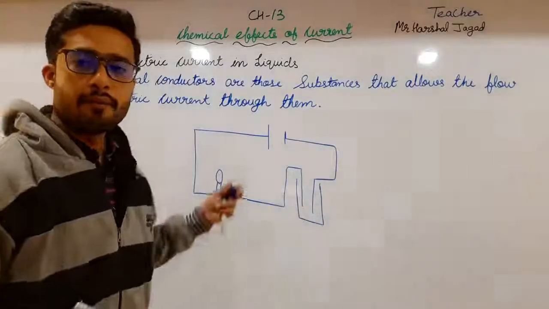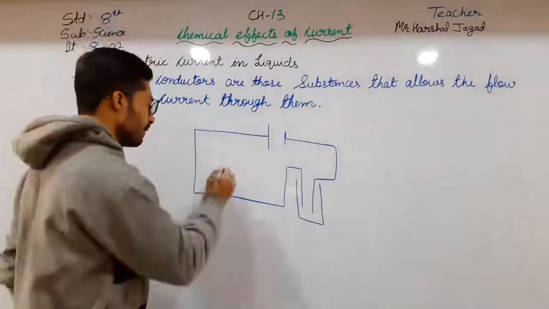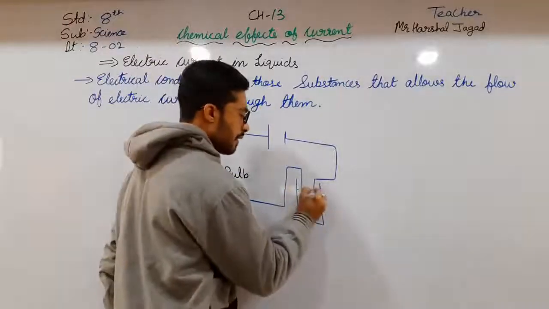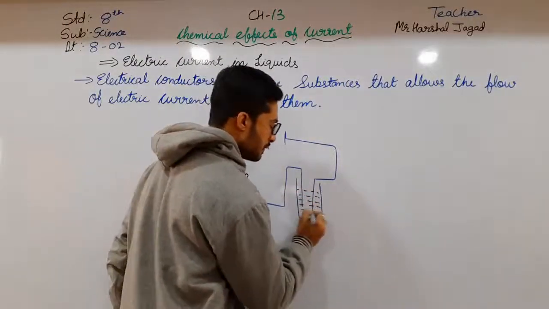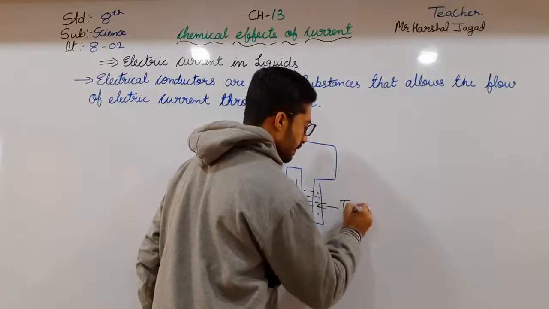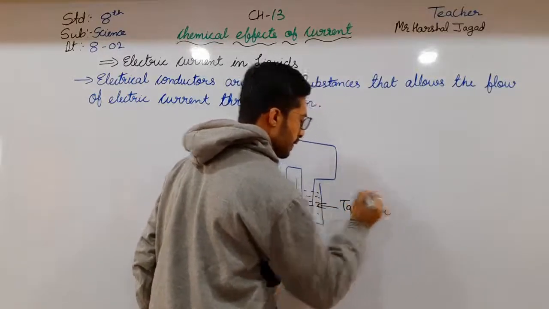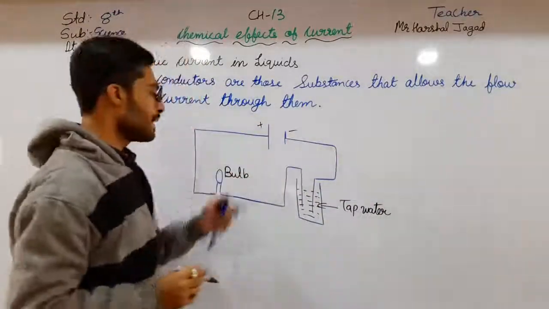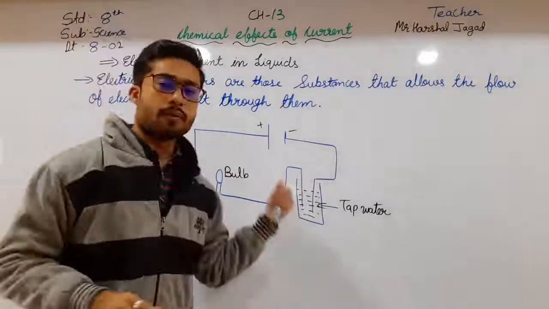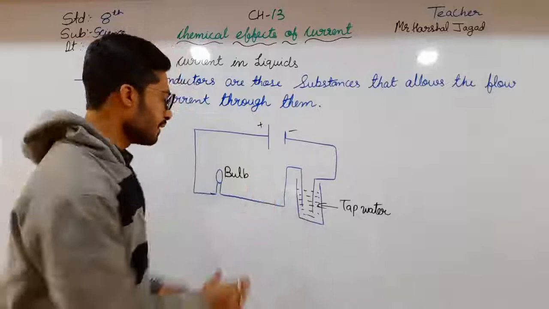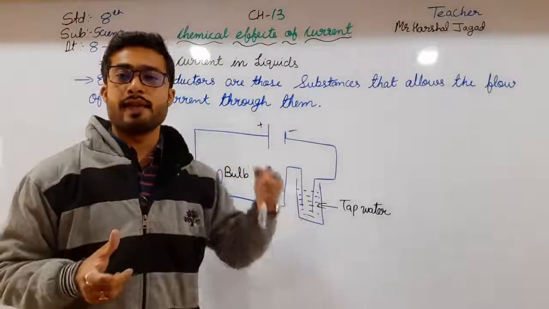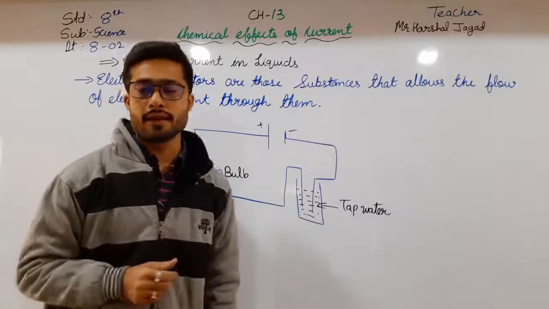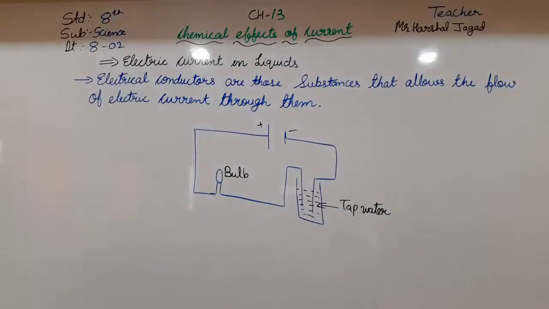I am writing bulb here. This is the tap water. This is positive and this is negative, and this is a battery. If it allows electricity to pass, the bulb will glow. If it does not allow electricity to pass, the bulb will not glow. Okay students, let us see further while reading this activity.